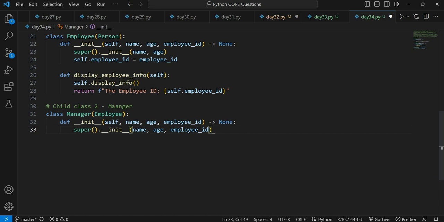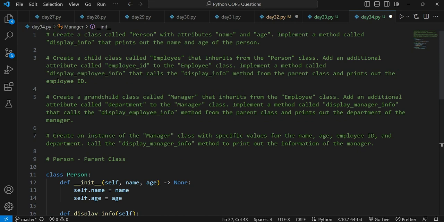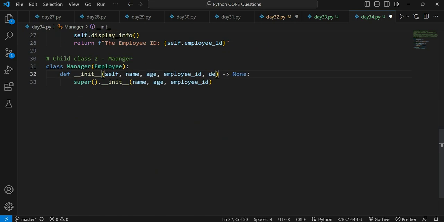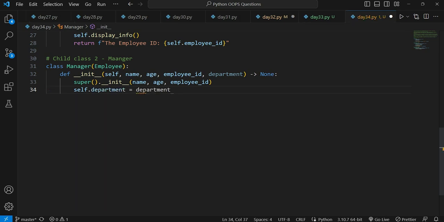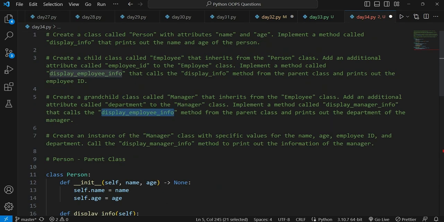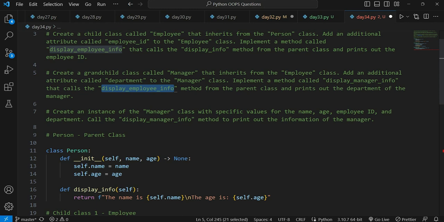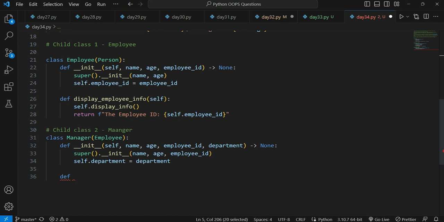Now I have to put one additional instance attribute, let's see what it is, it's department. And self dot department is equals to department. Now we have to create a method. Let's see which method we have to create: display employee info and display manager info. Display employee info we have already created in our previous class. Now we will be creating display manager info.